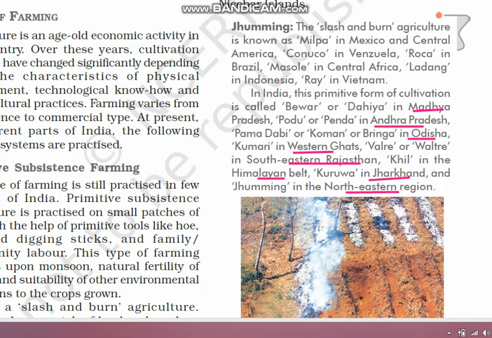Even in the world it has different names. In Mexico and Central America it is known as Milpa. In Venezuela Canuco, and in Brazil it is known as Roca. In Central Africa Masol, in Indonesia Ladang, and in Vietnam Ray. This one might be asked as a 1 mark question, so you need to prepare it.